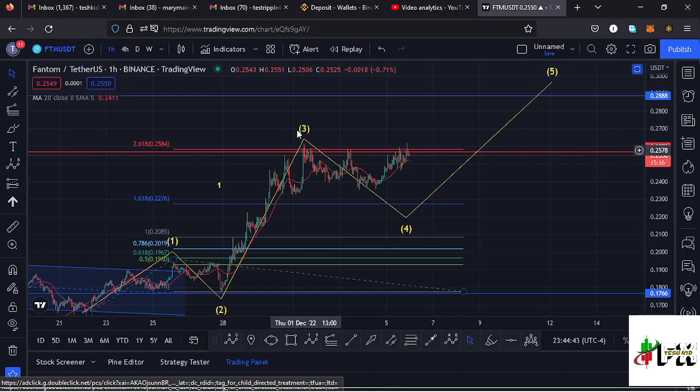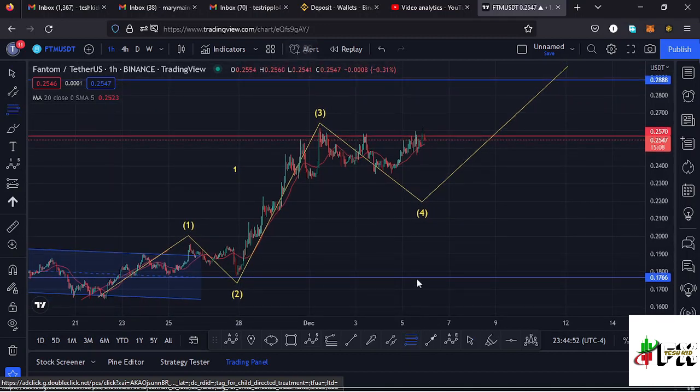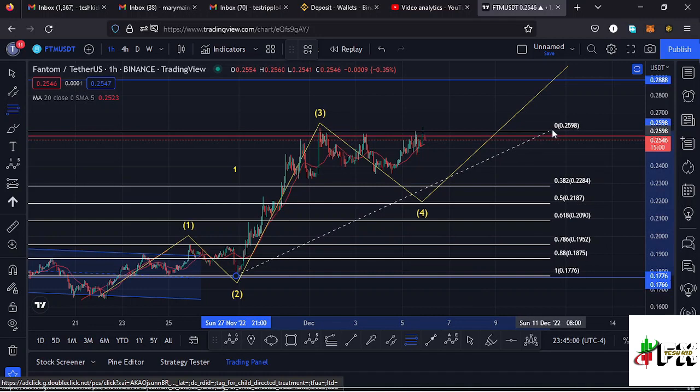And now there are chances that we might have seen the high for that wave 3, and very soon I'm expecting a bit of a retracement over here in the formation of a wave 4. Using the Fibonacci's to sketch out a minimum target area to the lower side in the formation of this wave 4 by connecting the Fibonacci's from the low of the second wave to the high of that wave 3.